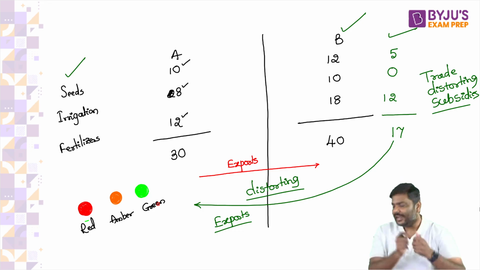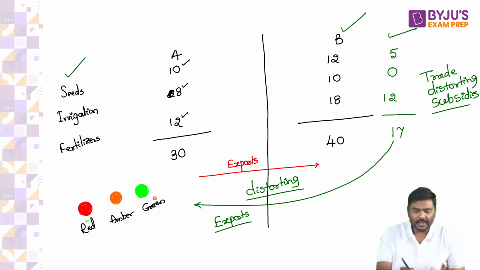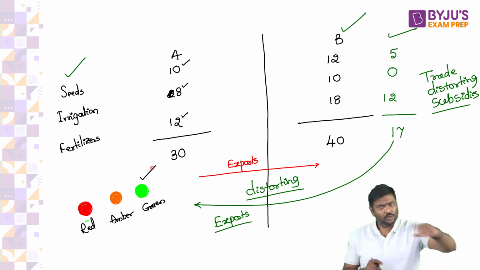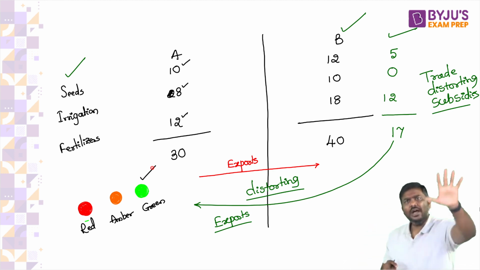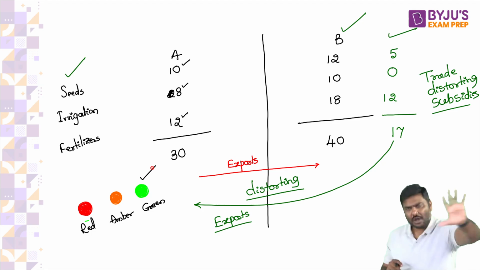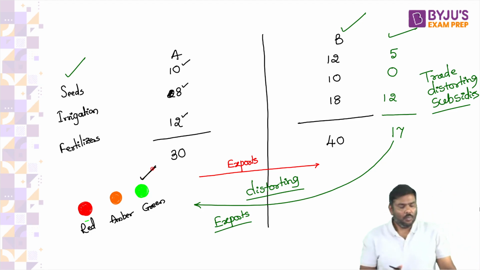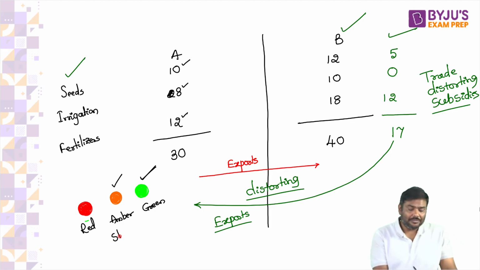I've never seen it. If you have not seen it, go to Google, type traffic light, you will see the 3 colors. So these are the 3 colors: red, amber, and green.